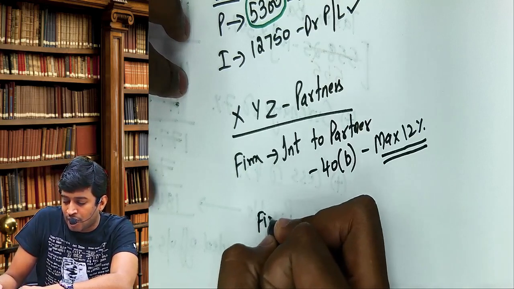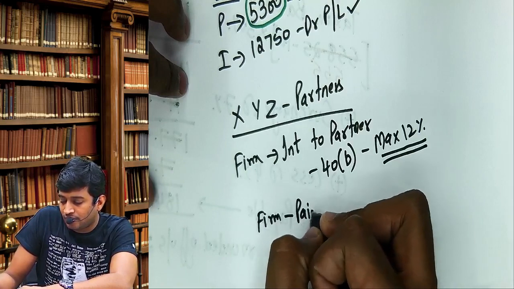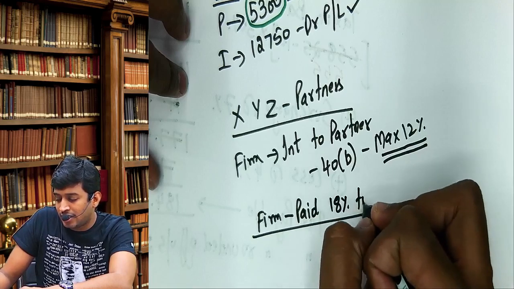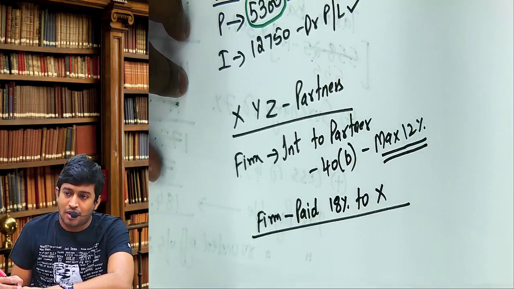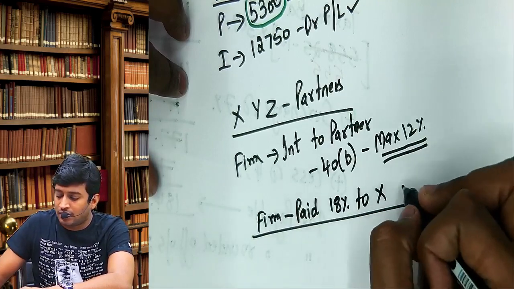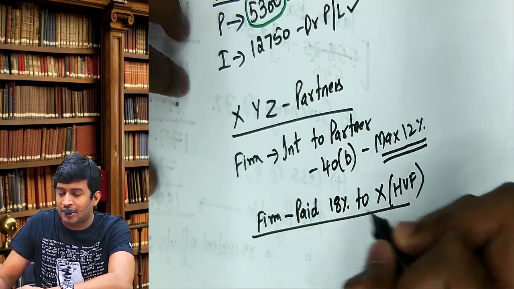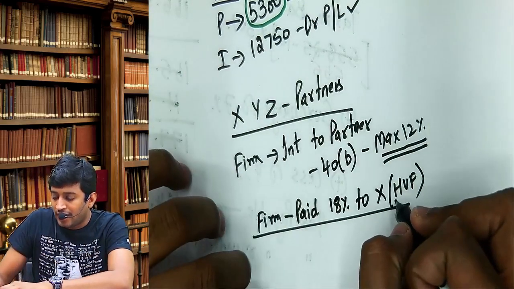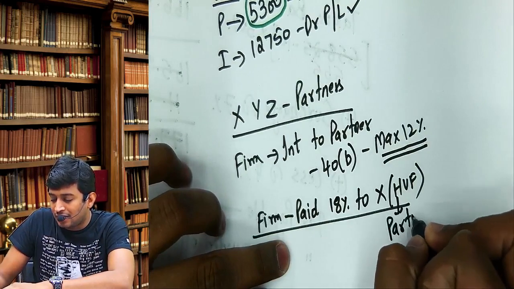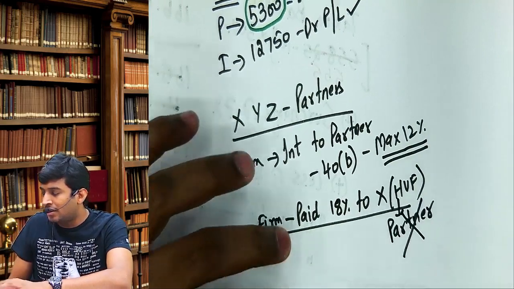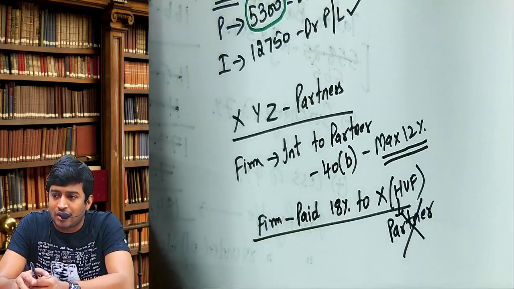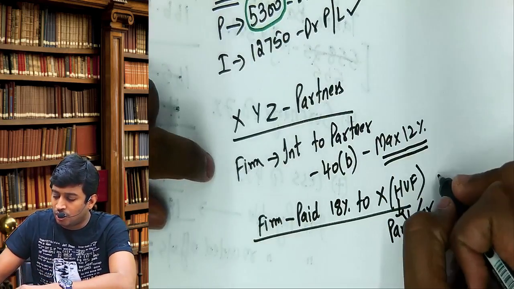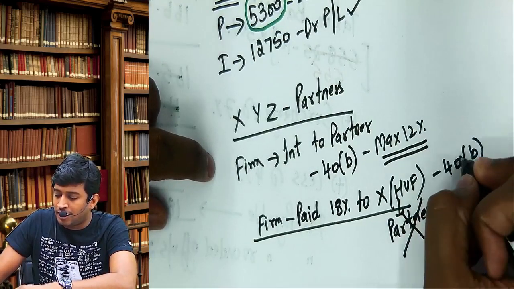Here in the given problem, how much did the firm pay? 18% to X. But how much is allowed? But he did not pay to X. It is paid to X HUF. X HUF is not the partner. Who is the partner? Only X is the partner. So, provisions of 40B will not apply.